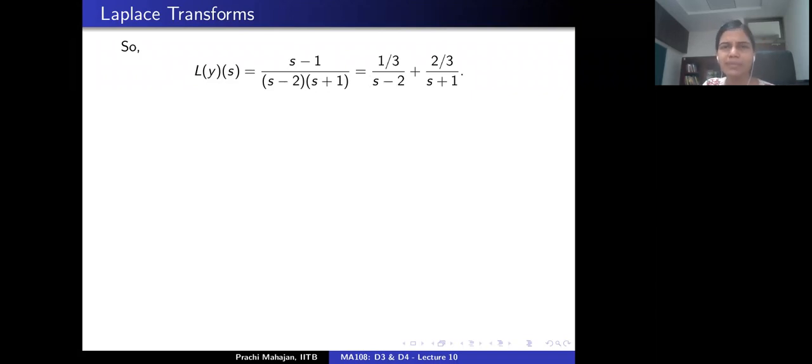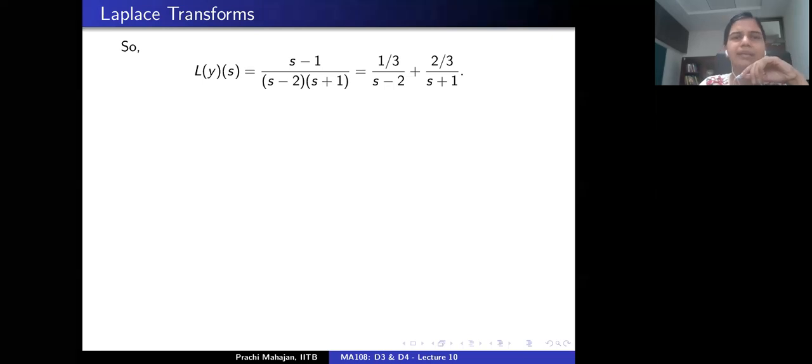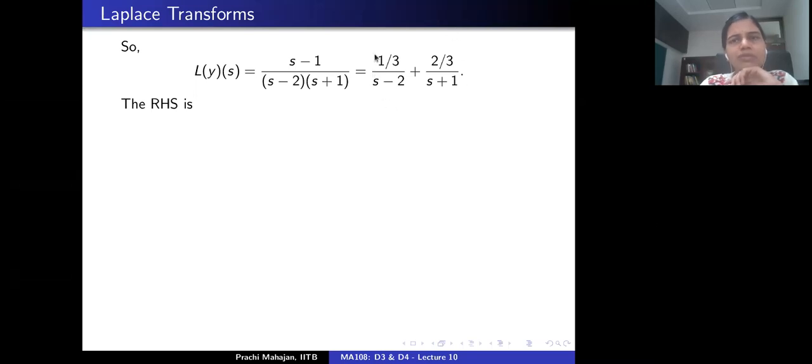I'm going to write something over s minus 2 plus something. So this is 1 by 3 by s minus 2 plus 2 by 3 by s plus 1. Now, why do I suddenly bring in partial fraction decomposition here? Because of the following fact. Remember, the right hand side here, I need to write as the Laplace transform of something, right? Because I want to recover y here. I want to find out what is y.